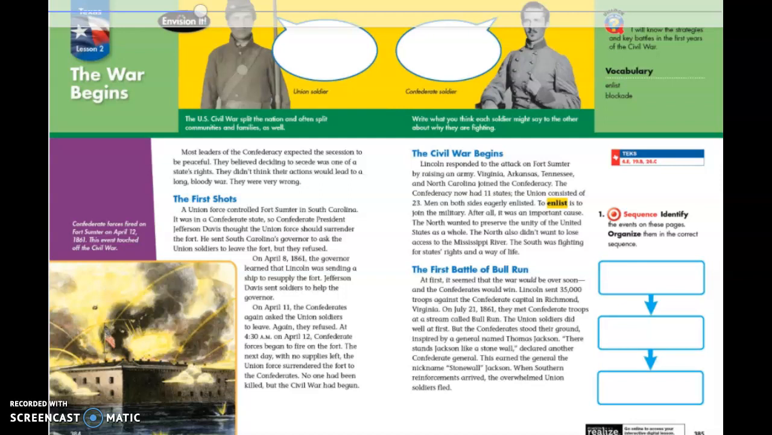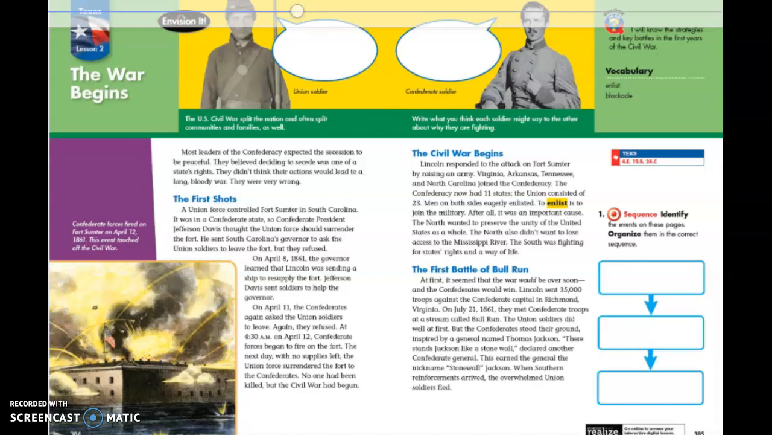The first shots. A Union force controlled Fort Sumter in South Carolina. It was a Confederate state, so Confederate President Jefferson Davis thought the Union force should surrender the fort. He sent South Carolina's governor to ask the Union soldiers to leave the fort, but they refused. On April 8, 1861, the governor learned that Lincoln was sending a ship to resupply the fort. Jefferson Davis sent soldiers to help the governor.